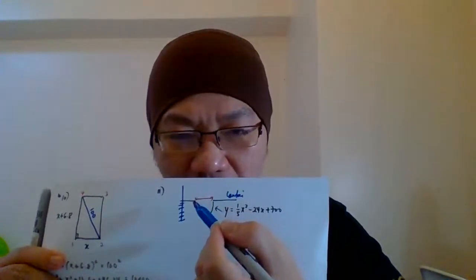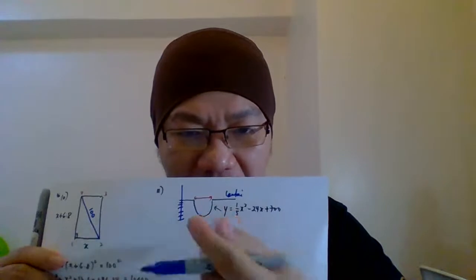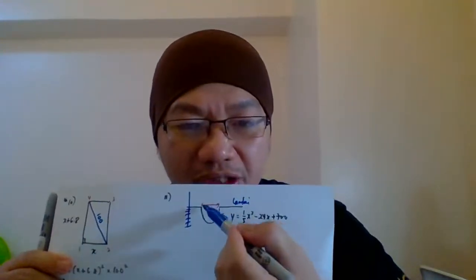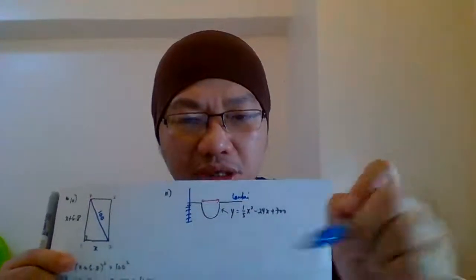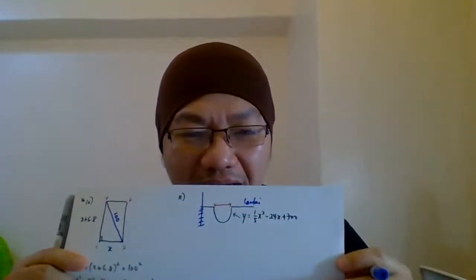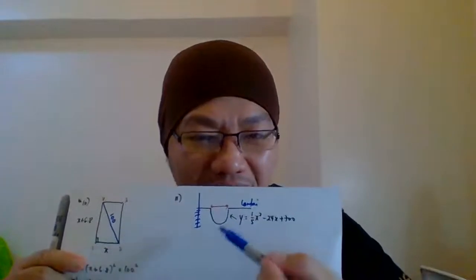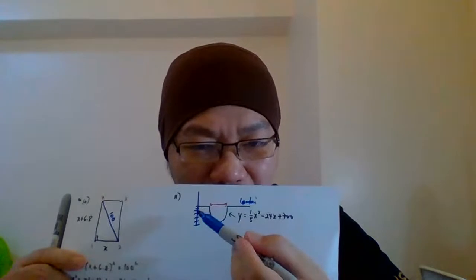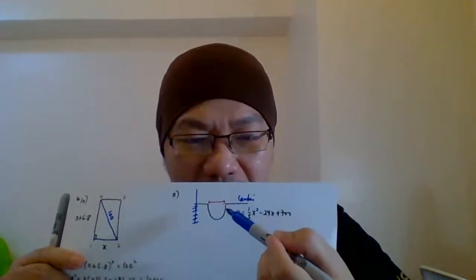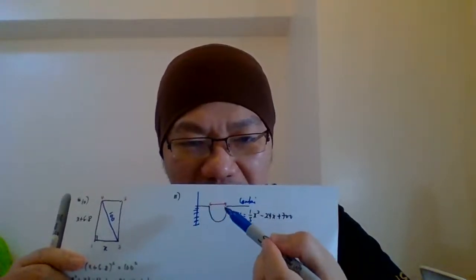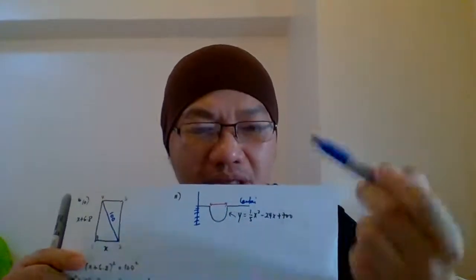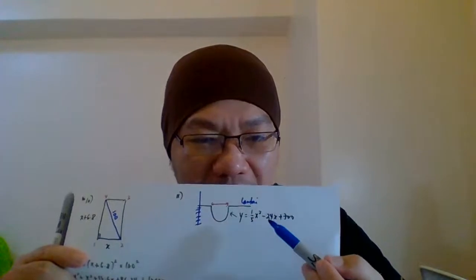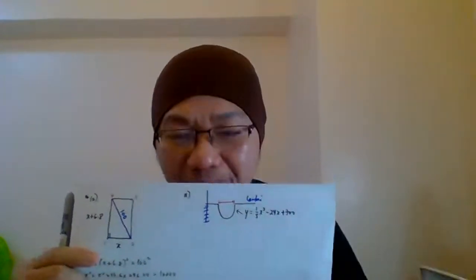So that means you want to find the distance, the gap, how big the size of this gap. So you need to find the roots of the curve. Okay, how do you find the roots of the curve? Because the curve is touching at this one, we assume it as the x-axis. So that's why I call these two points here and here the roots. So to find the roots, you need to let 0 equal to x squared minus 24x plus 700. Then you solve the problem.